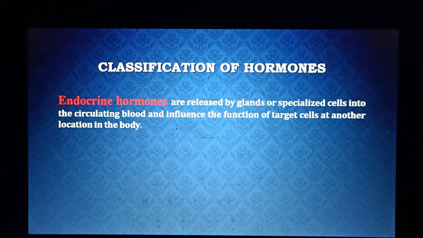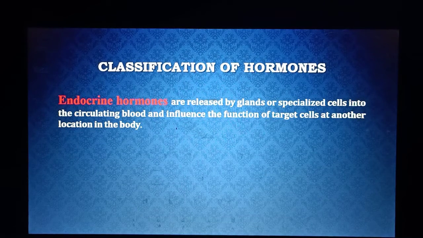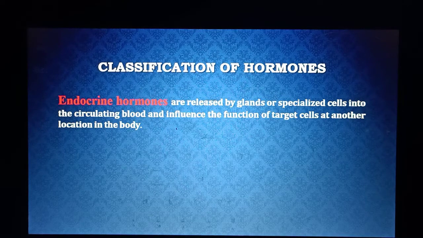So what happens here, when an endocrine gland secretes a specific hormone, it goes into the extracellular fluid, and from the extracellular fluid the hormone goes into the bloodstream. With the help of blood, they are transported to different sites, and at different sites they bind with specific receptors which are present at the surface of the cell, and they generate a specific physiological response.